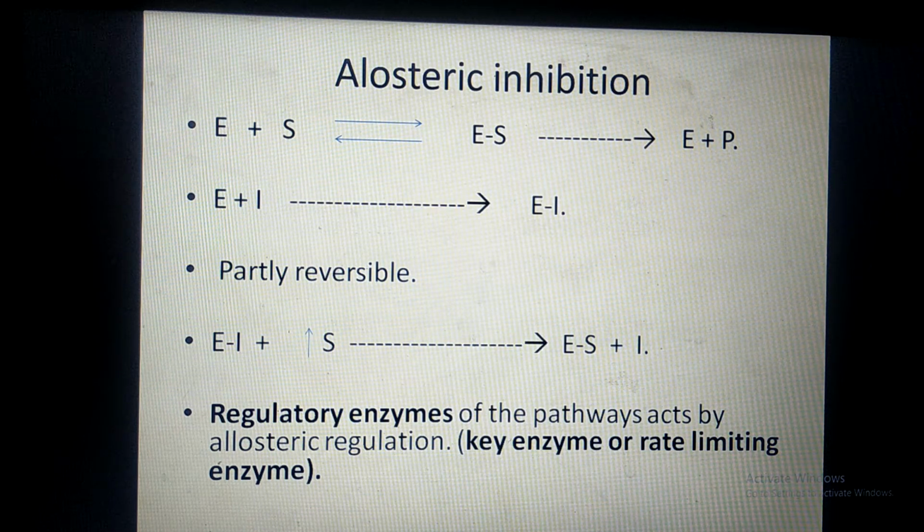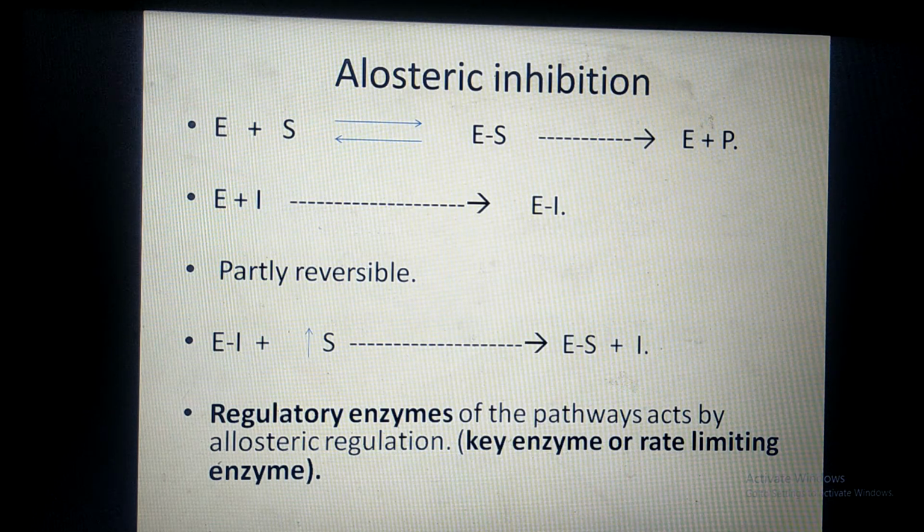Again, just like competitive inhibition, if we increase the substrate concentration above the inhibitor concentration, then that increased substrate will displace the inhibitor from the allosteric site and bind at the active site. After binding at the active site, that substrate will bring the conformational change in the allosteric site so that the inhibitor will not be able to bind at the allosteric site. So this type of inhibition can be reversed by increasing the substrate concentration.